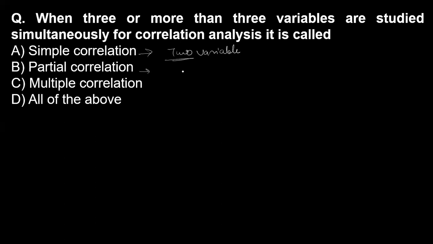What is partial? Partial here means that there are more than two variables, say three variables, but among these variables, one variable is a constant. The two variables are active, one variable is unstable, and one is a constant. Then what is multiple? Multiple means nothing but when three or more than three variables are studied simultaneously. When they are doing the study simultaneously, then it is a multiple correlation.